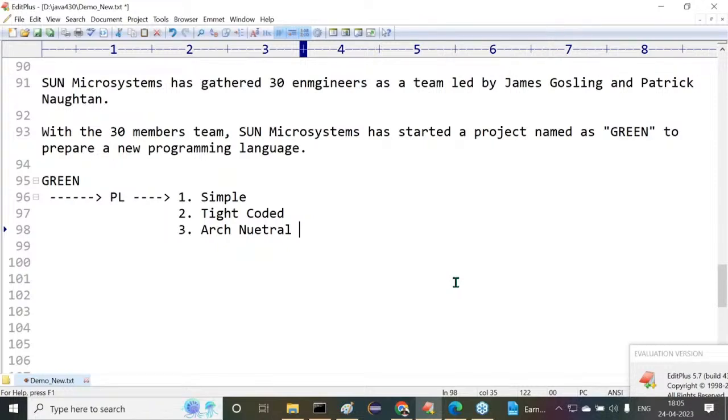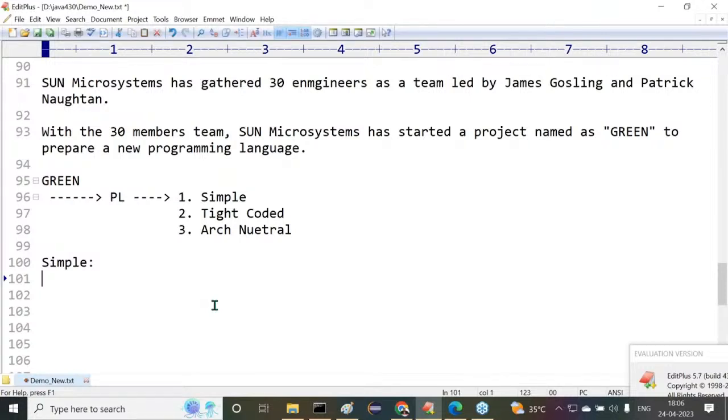They still had not started to prepare the new programming language; they were still in the analysis part. A team was formed, they gathered, and they started a project. On paper they identified what features to implement. Finally, they identified three features: first, simple; next, tight coded; next, architectural neutral programming language. Now we are going to elaborate. All right, sir, why is that programming language a simple programming language? How is it a simple programming language?